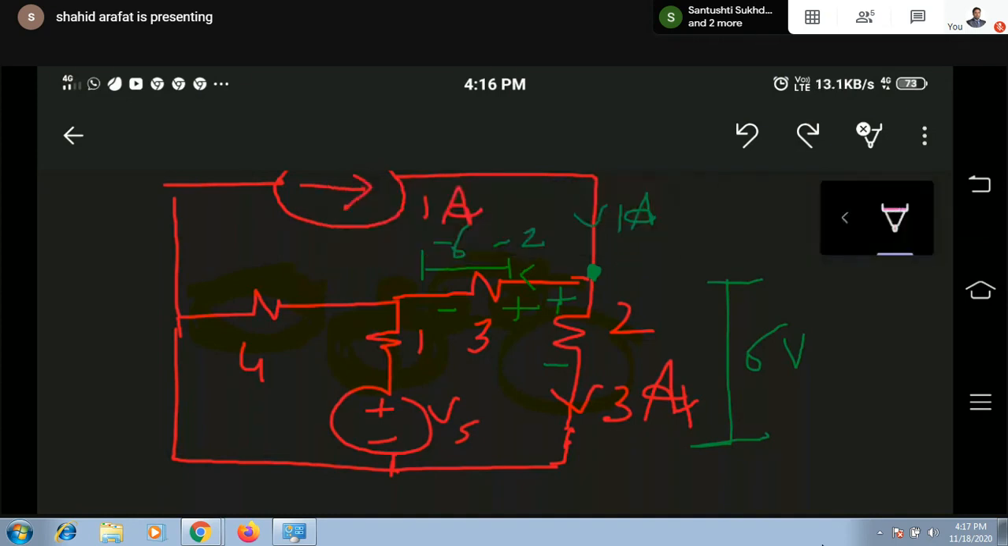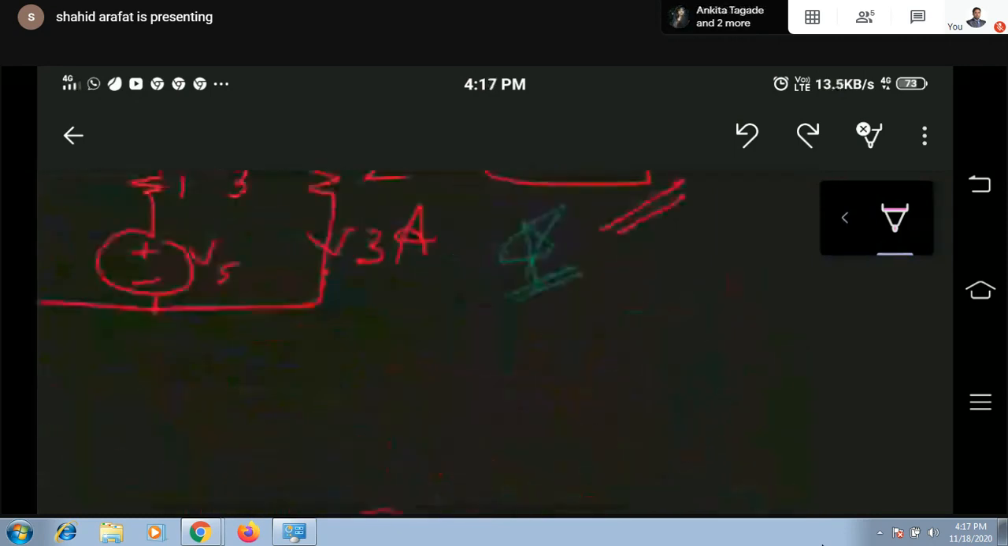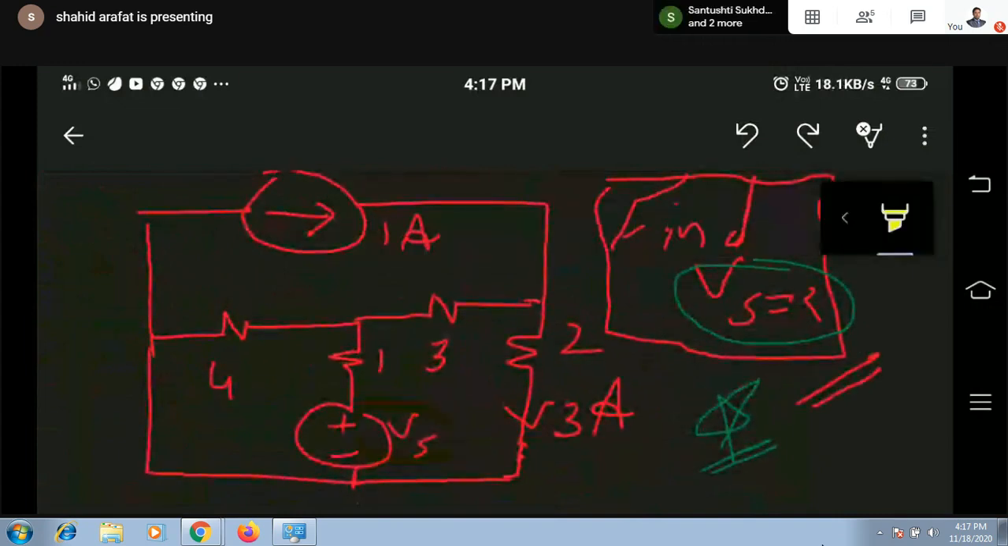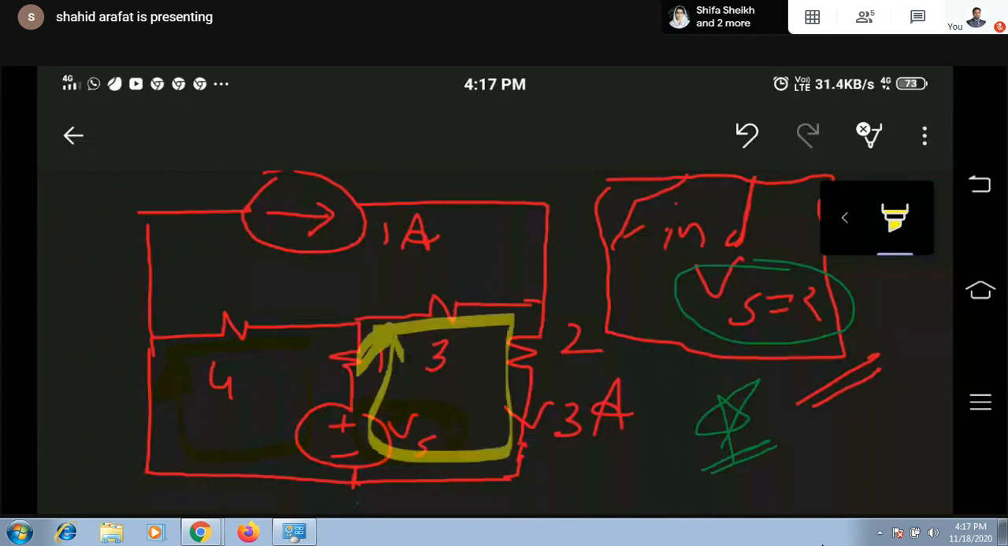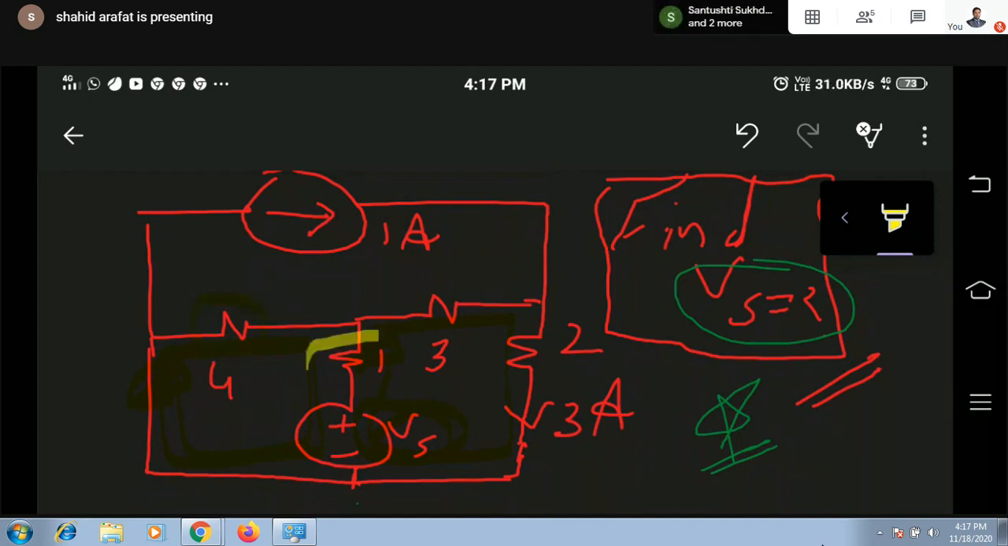Here, my first target was to find out VS. Okay, let's quickly revise. Our target is to find out VS. For VS, I have two options: I can either apply KVL in this loop or I can apply KVL in this loop. For the time being, let's assume that we have calculated voltage drop across this, as well as this, and this. We have calculated voltage drop across all the resistances. Now we have voltage drop across all the resistances.